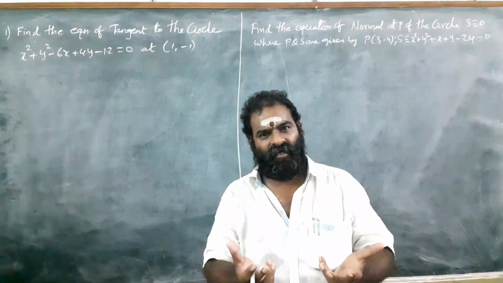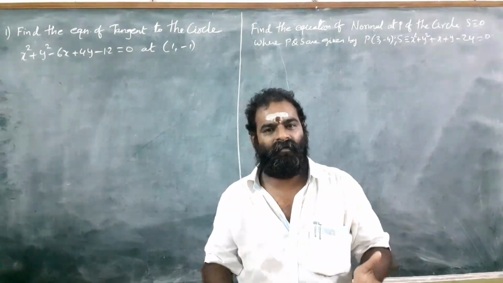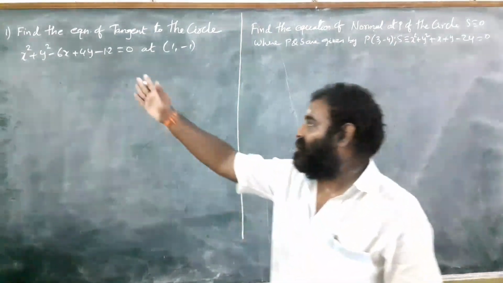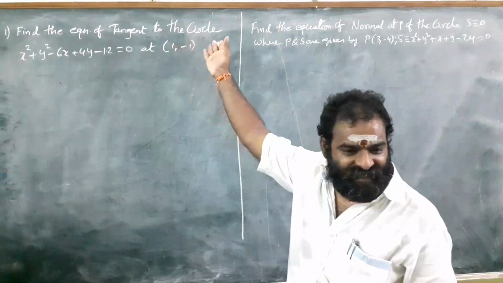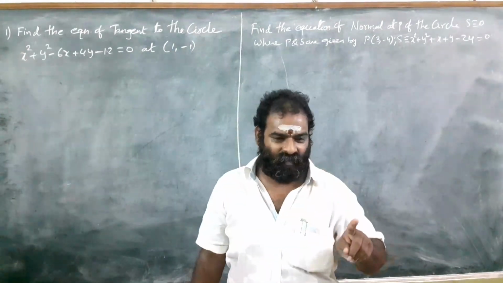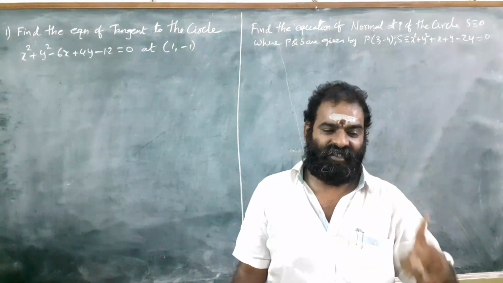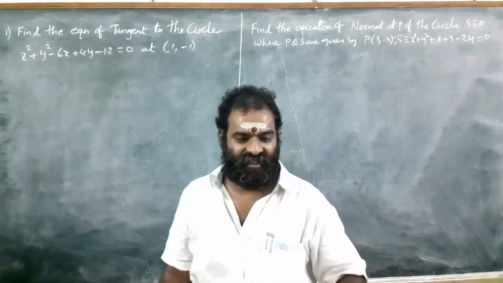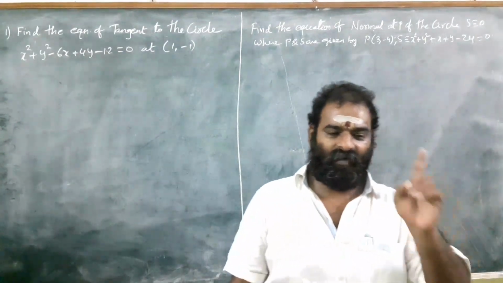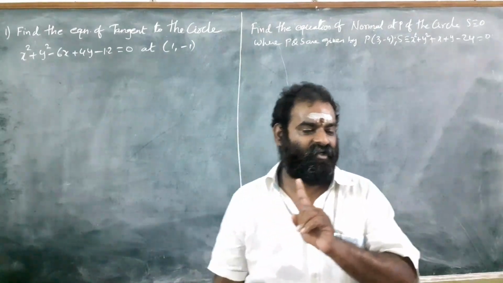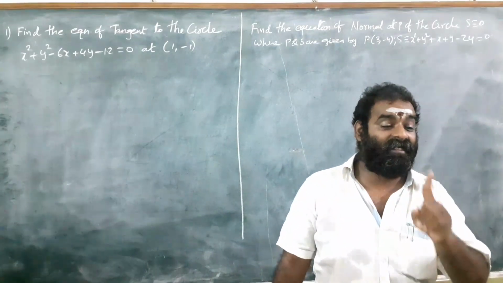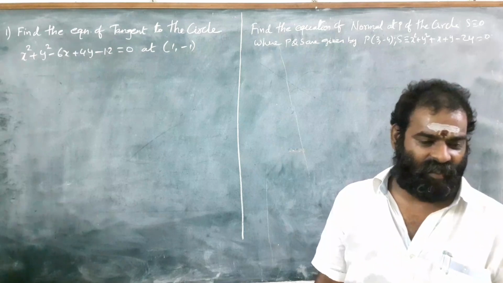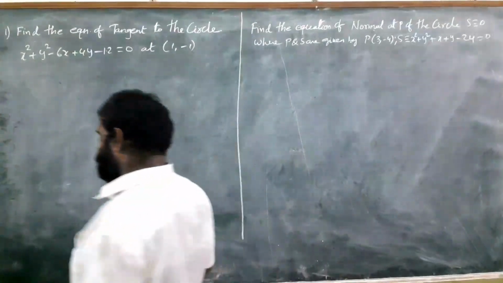So to find the equation of the tangent, what is given in the problem? You have to think about it. The equation of a circle and a point are given. Already I told you in the formula section, the equation of the tangent at P(x1, y1) for the circle S identical to 0 is S1 equal to 0. Simply you have to use that formula. Let us see how we solve it.